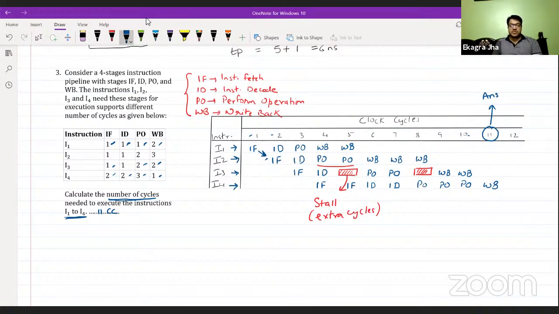So these are called the number of stalls, which are some extra cycles due to some wait or some dependencies. This particular dependency is actually known as structural dependency. This stall is being created due to structural dependency.